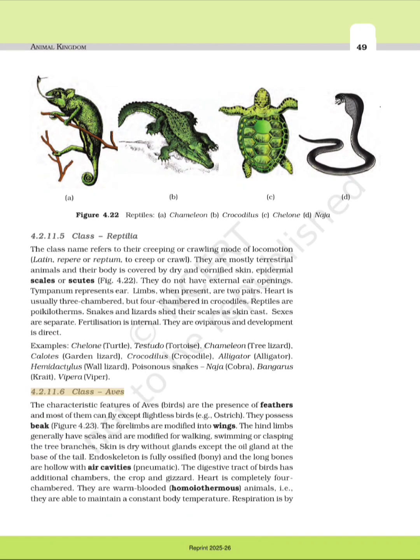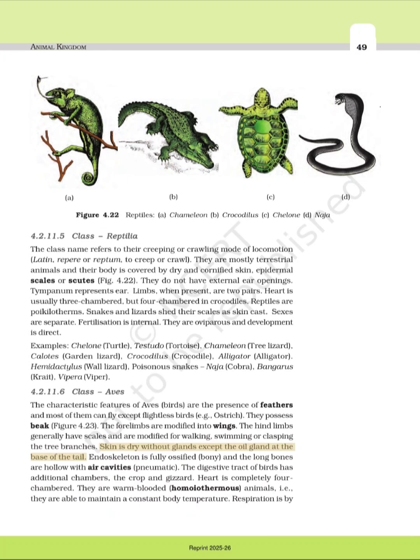4.2.11.6 Class Aves. The characteristic features of Aves, birds, are the presence of feathers, and most of them can fly except flightless birds, e.g., ostrich. They possess beak, figure 4.23. The forelimbs are modified into wings. The hind limbs generally have scales and are modified for walking, swimming or clasping the tree branches.